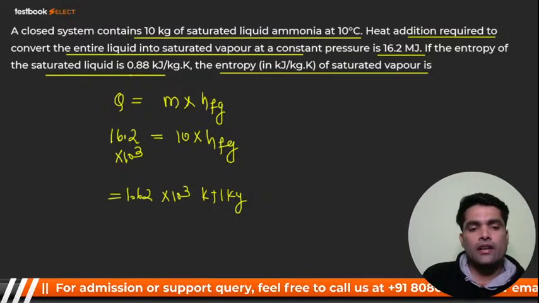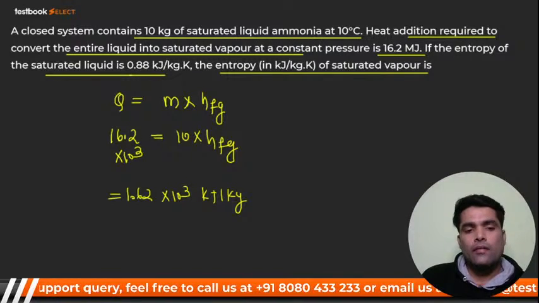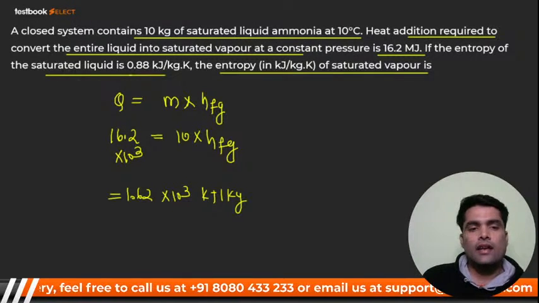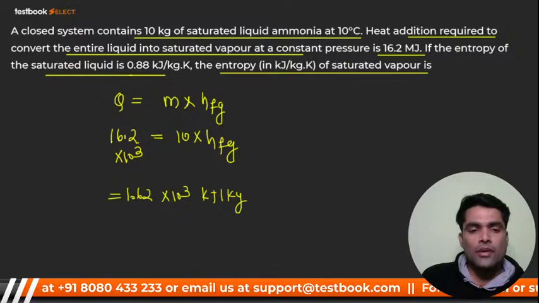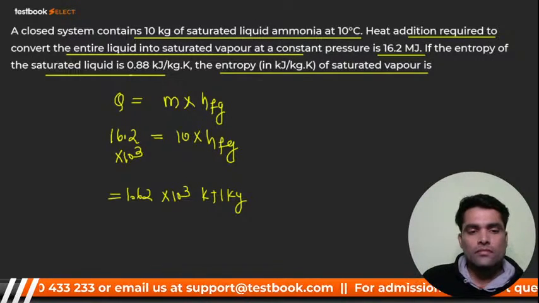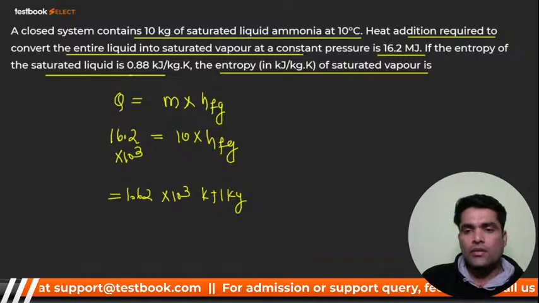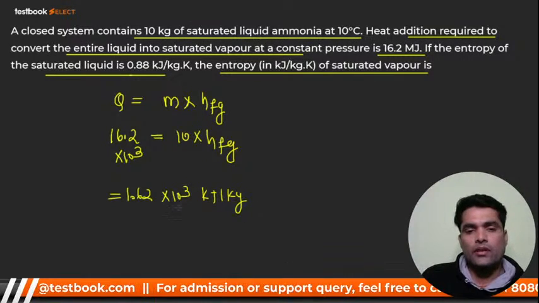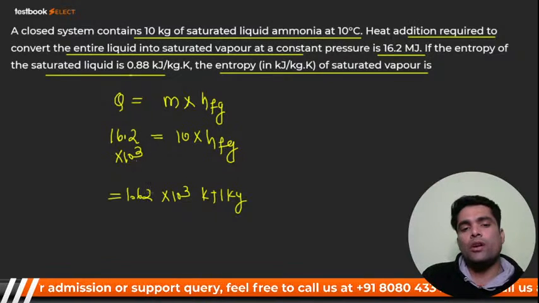Now you have heat, and now you can calculate entropy, of course. So how can you calculate? The 10 will cancel out, so it should be 1.62 into 10 raised to power 3 kilojoule per kg.